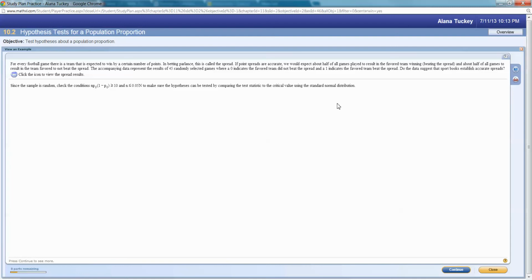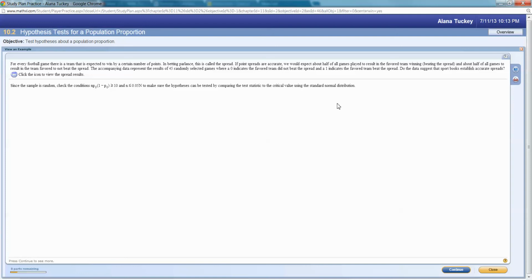So for every football game, there is a team that is expected to win by a certain number of points. In betting parlance, this is called the spread. If point spreads are accurate, we would expect about half of all the games played to result in the favored team winning, which is called beating the spread. About half of all games to result in the favored team not beating the spread, right?